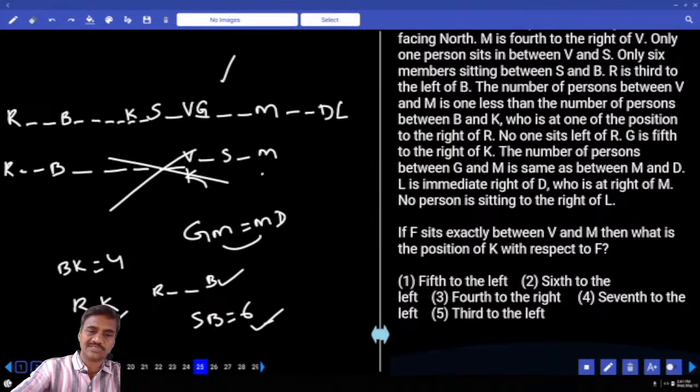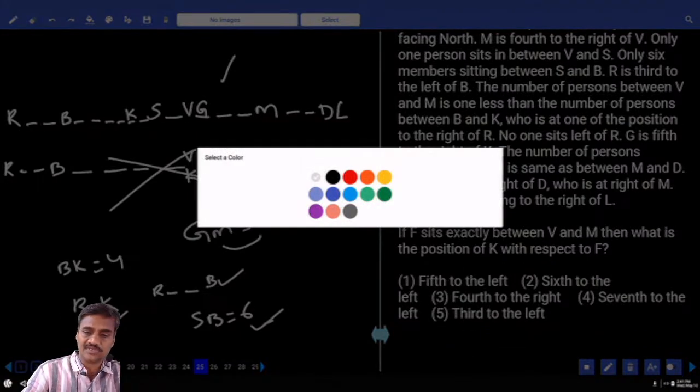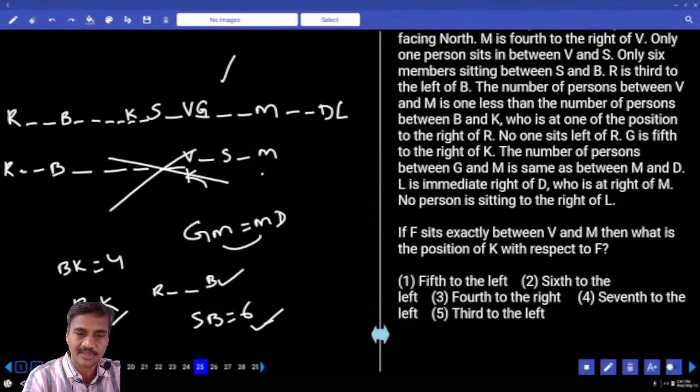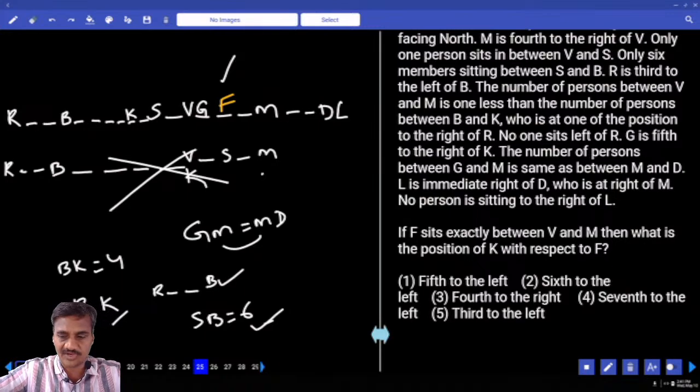If F is exactly between V and M, F must be at this point. What is the position of K with respect to F? 1, 2, 3, 4, 5, 6. So 6 to the left, that is choice 2, question number 25.